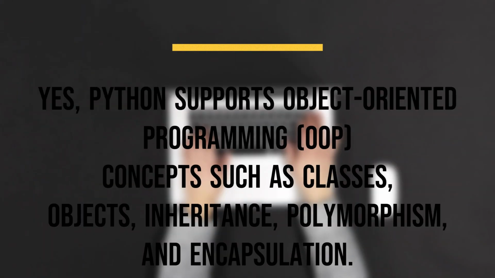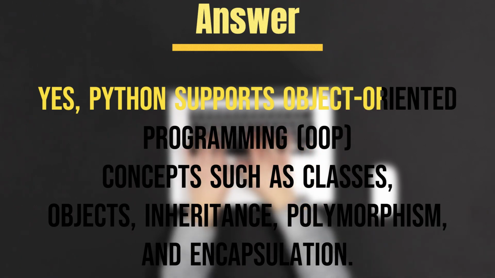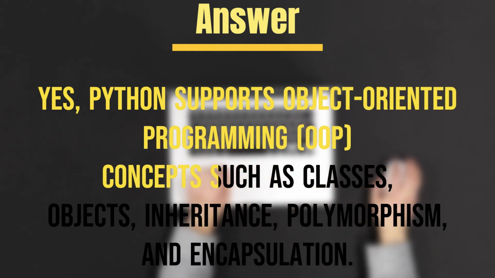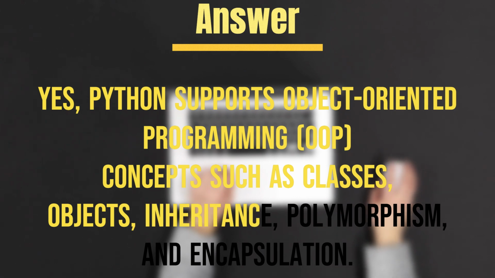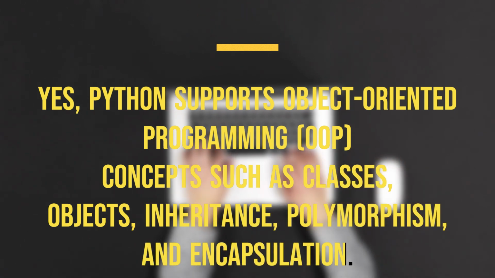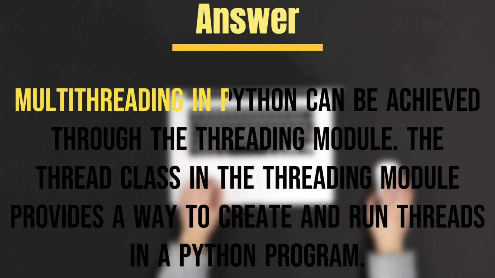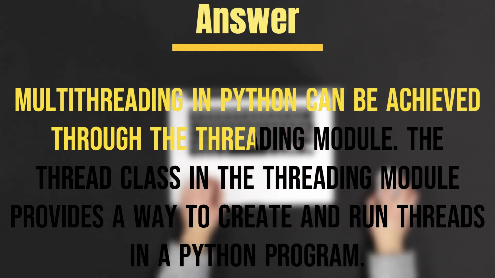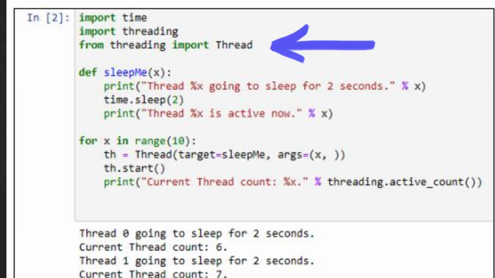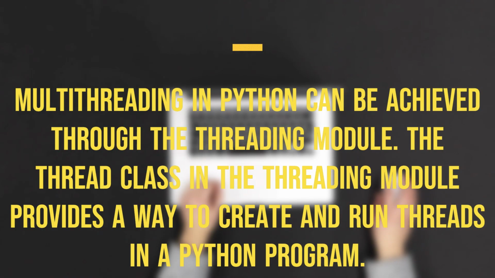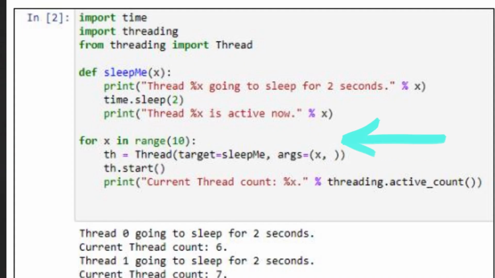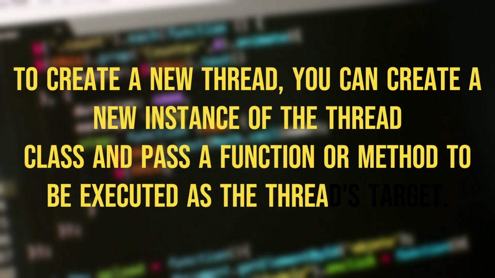Next question is, does Python have OOPS concepts? Answer. Yes, Python supports object-oriented programming or OOPS concepts such as classes, objects, inheritance, polymorphism, and encapsulation. Next question is, how is multithreading achieved in Python? Answer. Multithreading in Python can be achieved through the threading module. The thread class in the threading module provides a way to create and run threads in a Python program. To create a new thread, you can create a new instance of the thread class and pass a function or method to be executed as the thread's target.